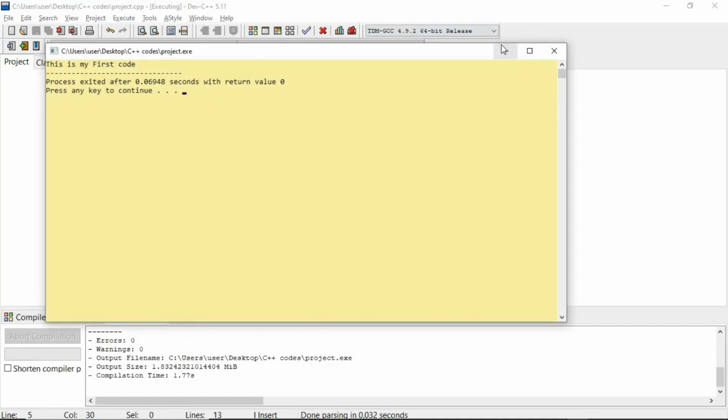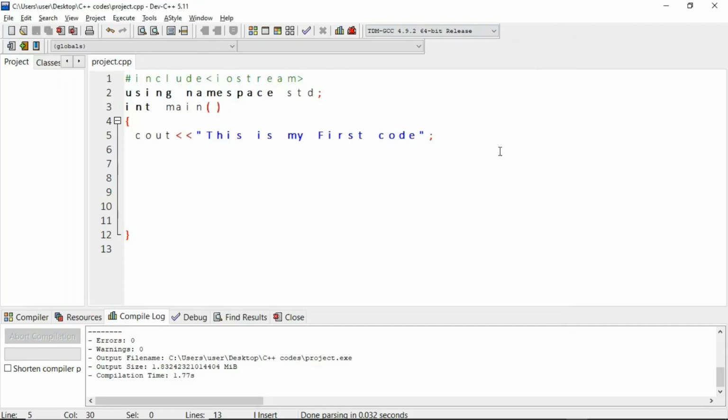So basically, as I said earlier, the cout statement is used to give instructions to the computer. You tell the computer, I want you to print out this statement, send out this statement: this is my first code. So it compiles and runs it. All right, I believe everyone now is happy.